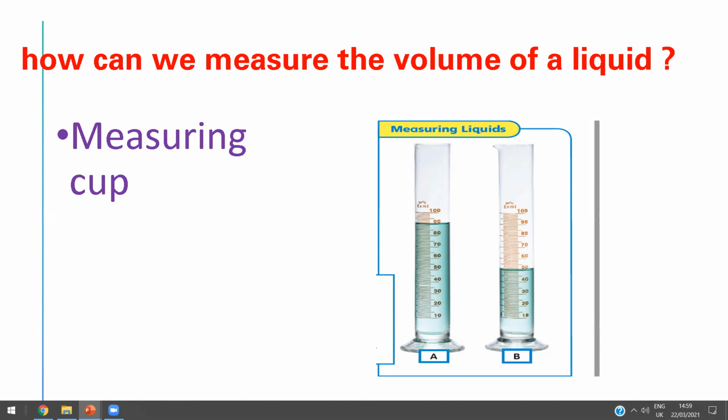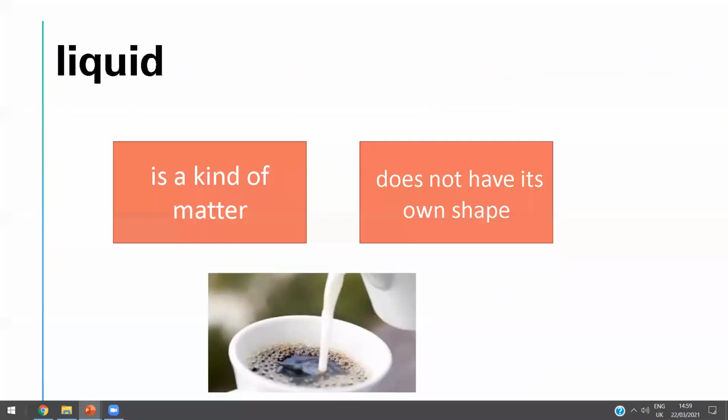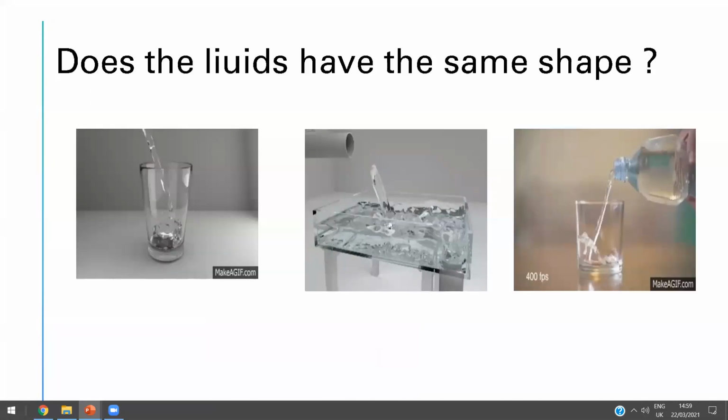Abdul Malik? Yes, teacher. So tell me again, Abdul Malik, liquid is a kind of? Matter. Amazing. Does the liquid have its own shape or doesn't it? It doesn't have its own shape. Amazing. Okay, thanks a lot, super boy Abdul Malik.